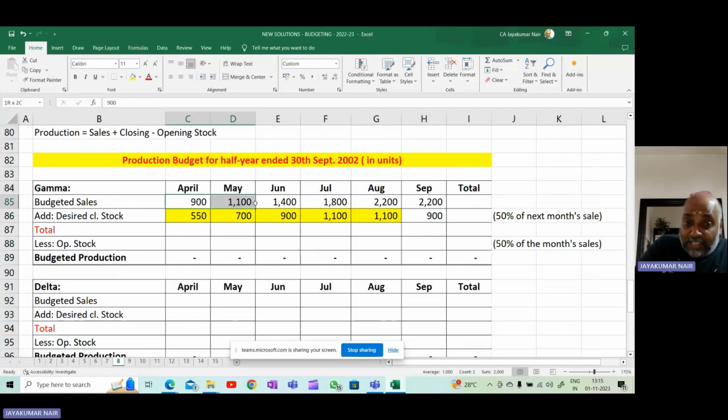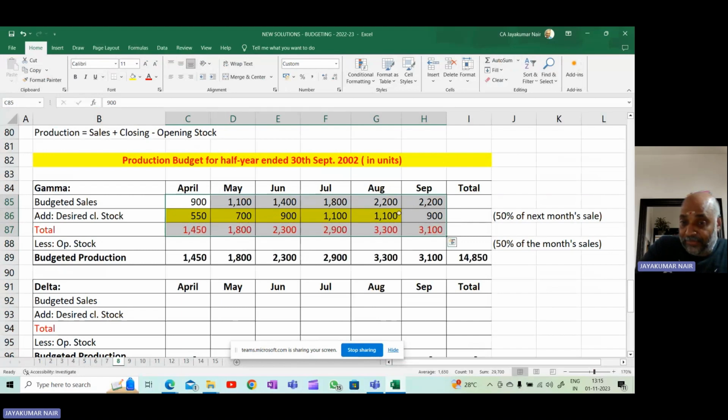So budgeted sales plus the closing stock, you will get the total. Okay. Now from this, you have to minus the opening stock. Now, what is opening stock? Very important. People get confused here.